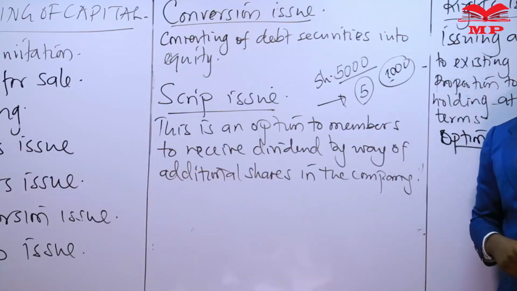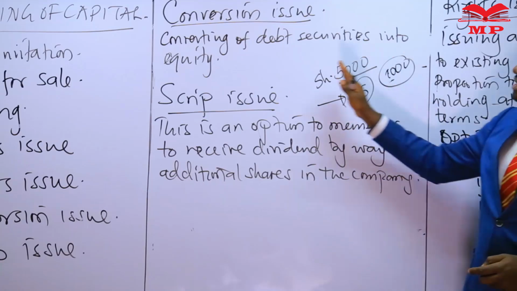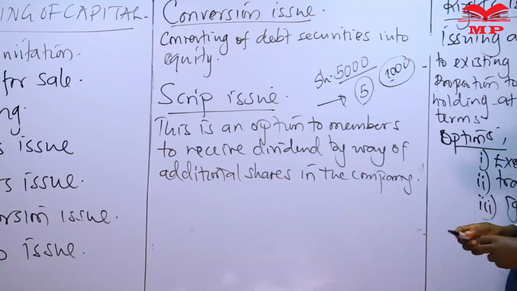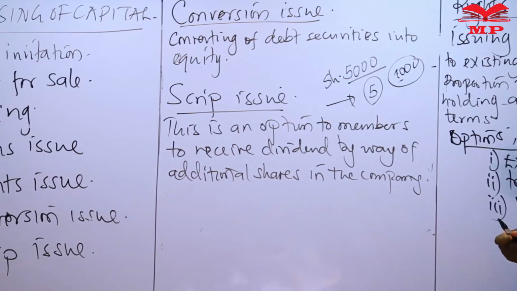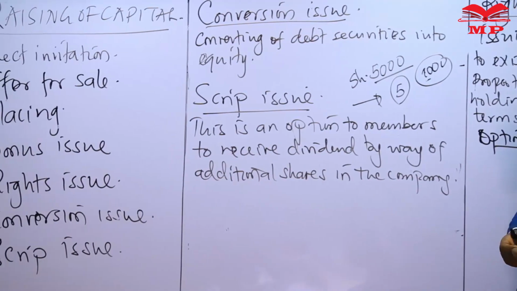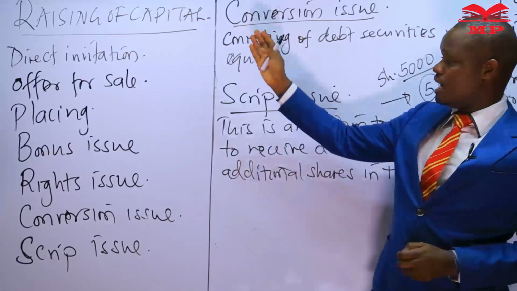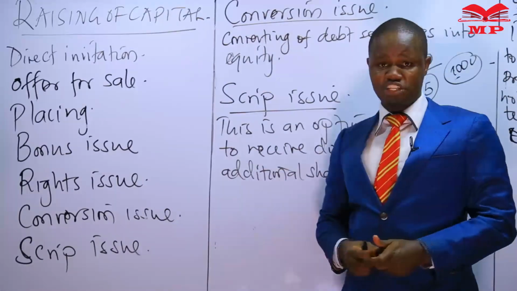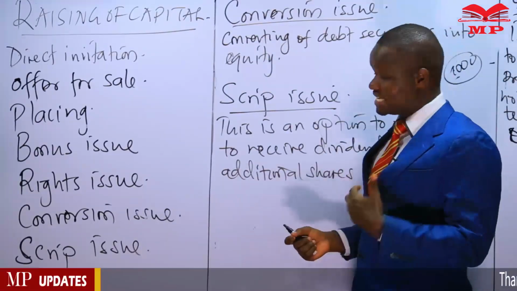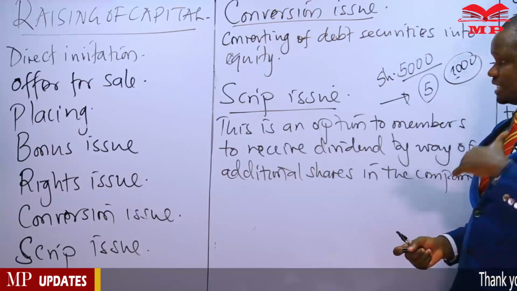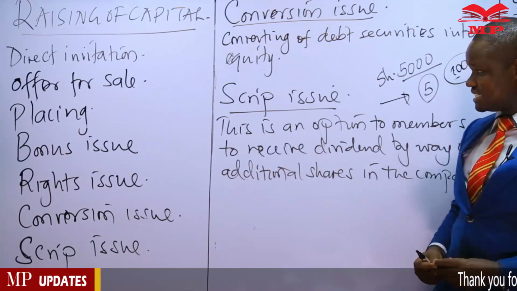So, dear class, these are the issues that we wanted to consider in this lesson regarding raising of capital. We have looked at the various options available to the company, particularly the direct invitation, where the company was targeting the public, issuing a prospectus as well as underwriting if necessary.